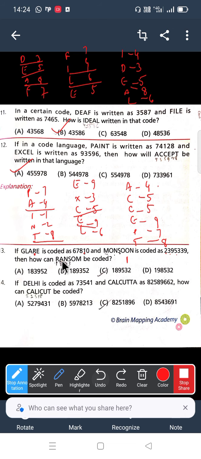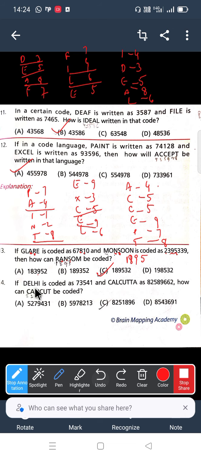Now A, in RANSOM the second letter is A. You can take A means 8. So 8. Now N means, in this word MONSOON, N is the third letter, what is the third number? Digit 9. So 189. Now S means the fourth letter is S in the MONSOON word. So 5 they have given. So 1895. After doing this one, once check whether any option is there for 1895. You have only one option that starts with 1895. So the option is C.